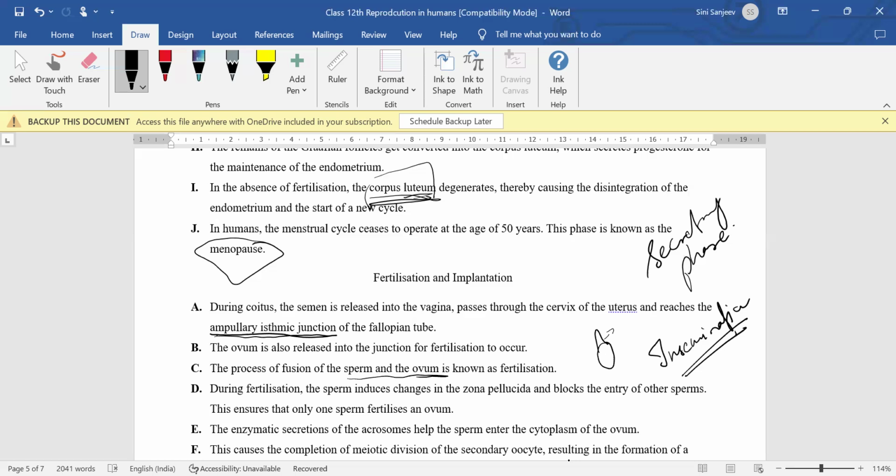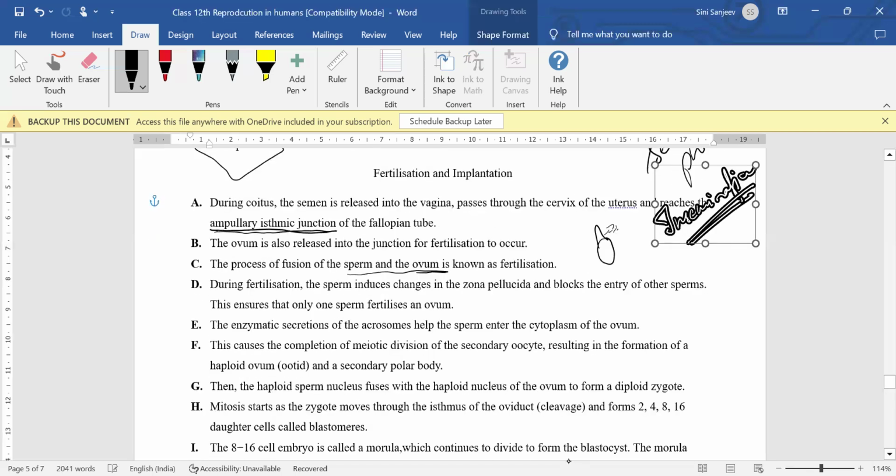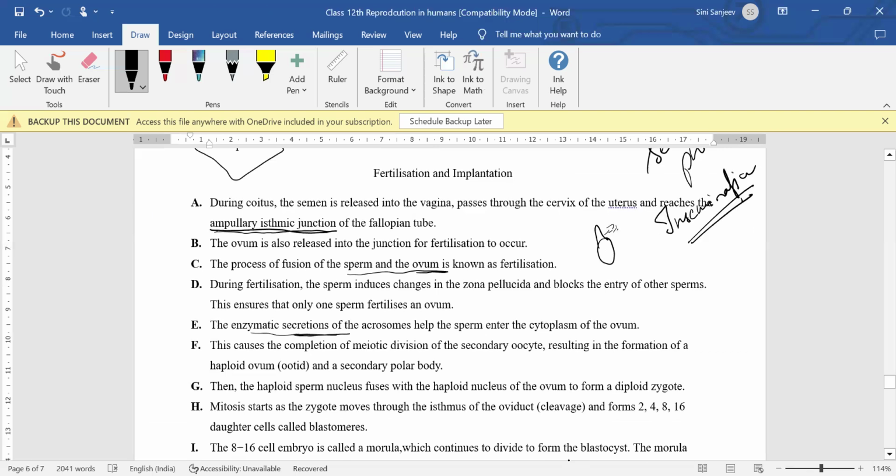The middle layer, the zona pellucida, will start making changes in the membrane and will first try to block the sperms. But some of the enzymes present in the acrosome degrade that zona pellucida and the sperm enters inside, right? So enzymatic secretions of the acrosome help the sperm to enter the cytoplasm of the ovum.